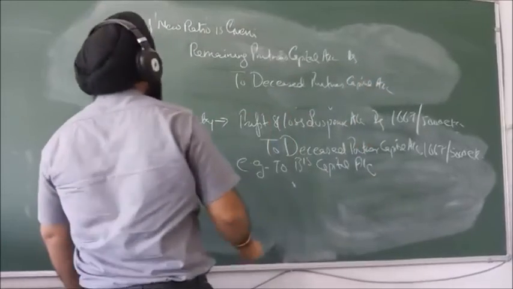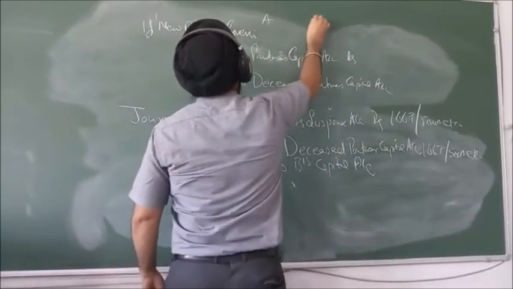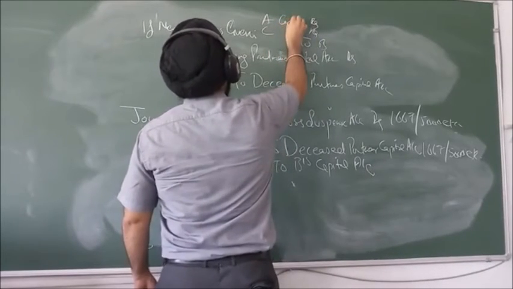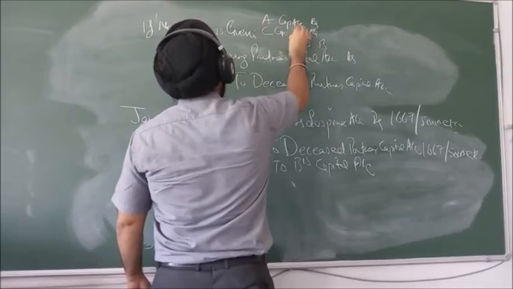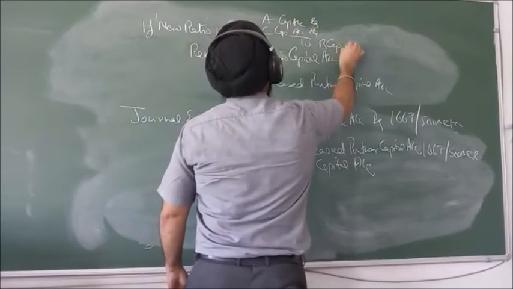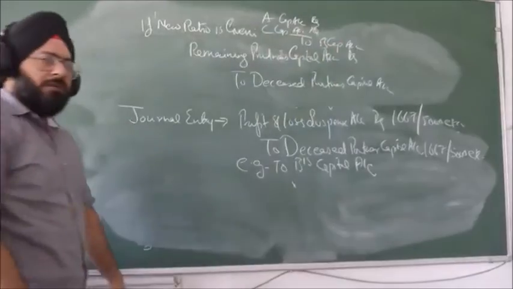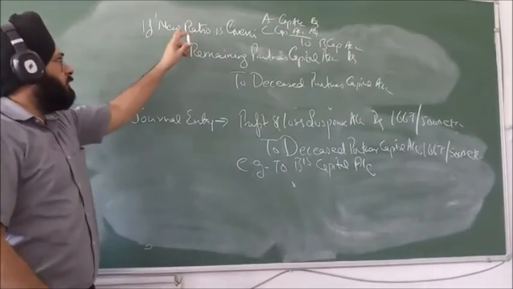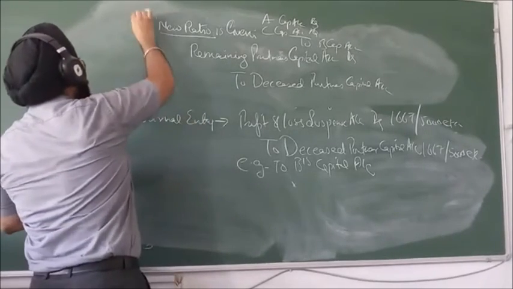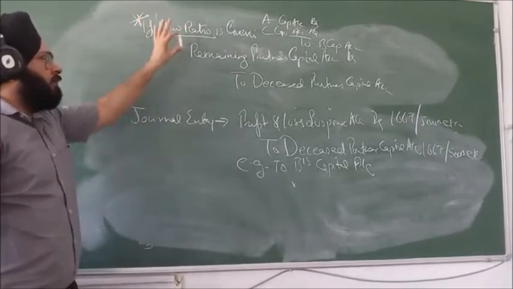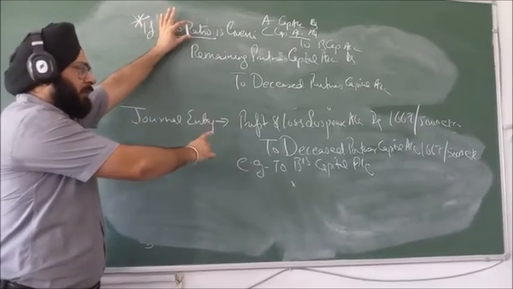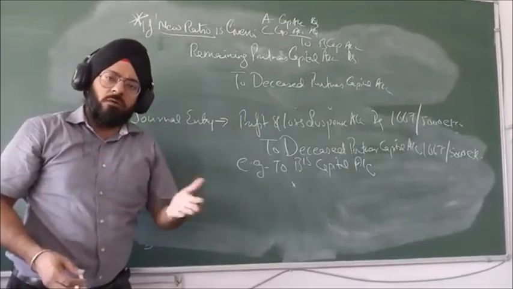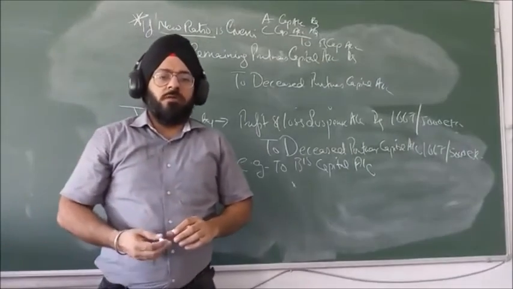In our example, it was A's capital account debit, C's capital account debit, to B's capital account, since B has died. This entry will be passed only if a new ratio is given. If a new ratio is not given, then the same entry will be passed: P&L Suspense to deceased partner's capital account. This is how we calculate share of profit of deceased partner.